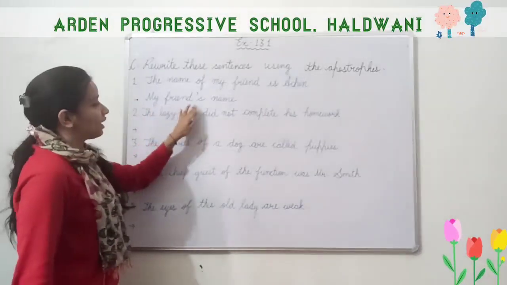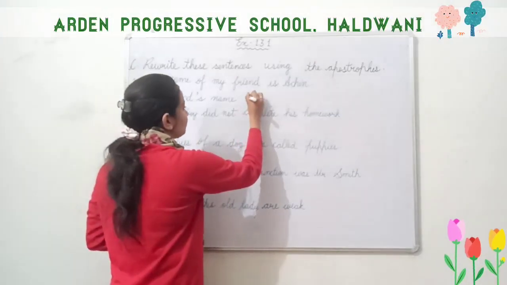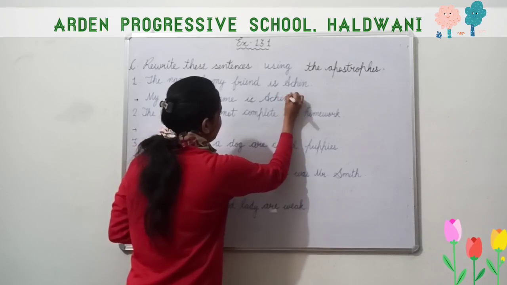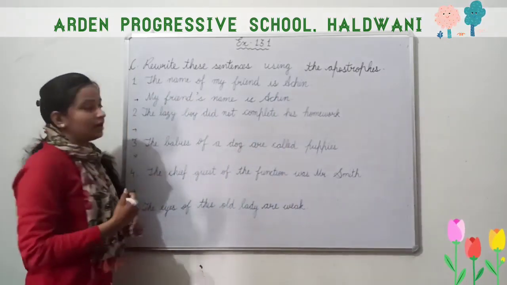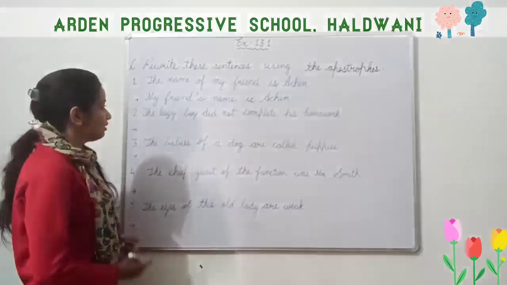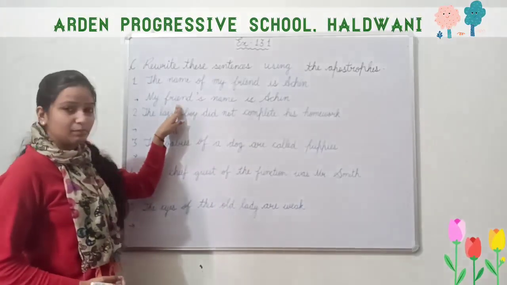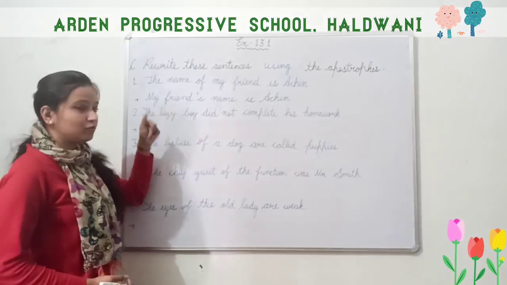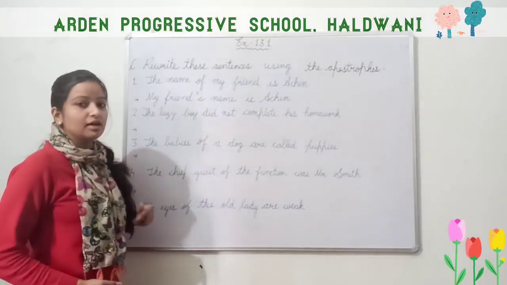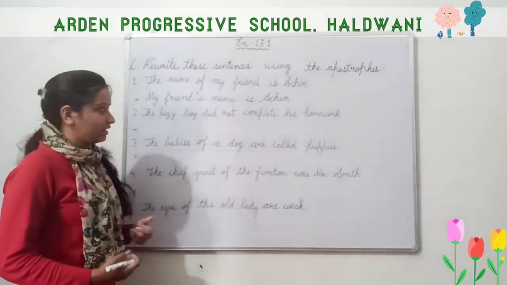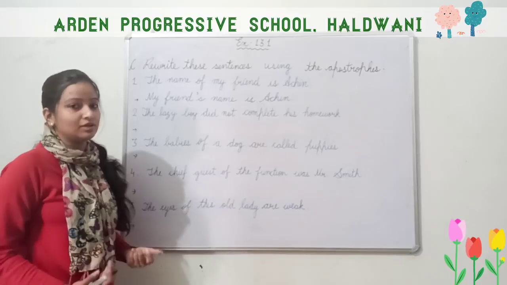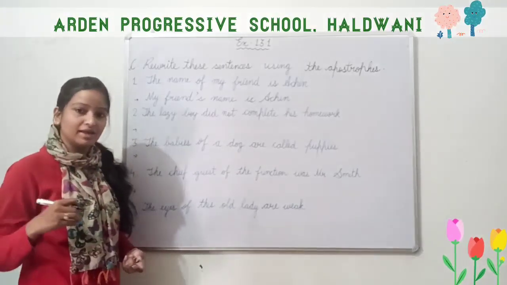Okay, so my friend's name is Achin, A-C-H-I-N. So we have written the possessive noun here to show the possession. We have put apostrophe S. So friend is a singular noun. With a singular noun we put apostrophe then S.